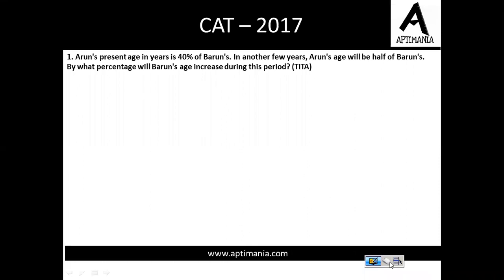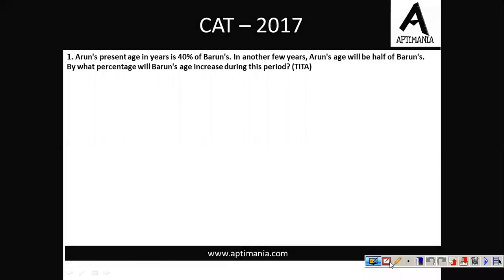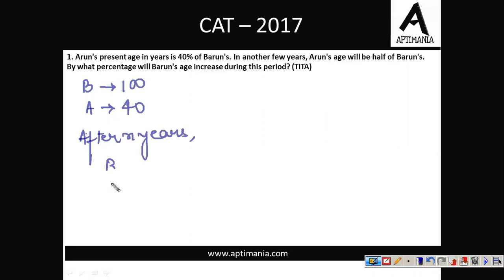It's question number 1. The question is from percentage. Arun's present age in years is 40% of Barun's age. Okay, so let us assume Barun's age is 100. In that case, Arun's age will be 40. In another few years, since we don't know the number of years, let us assume after X years, Barun's age will be 100 plus X and Arun's age will be 40 plus X.